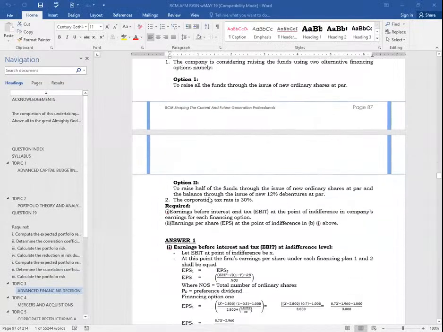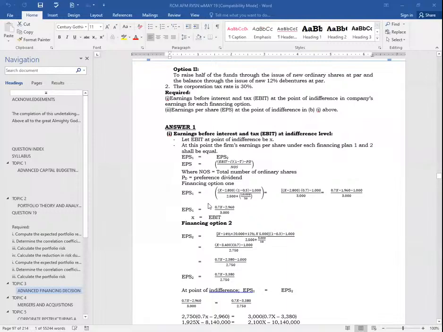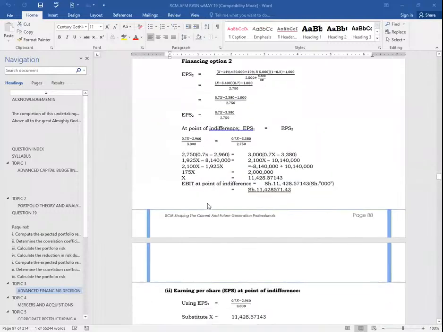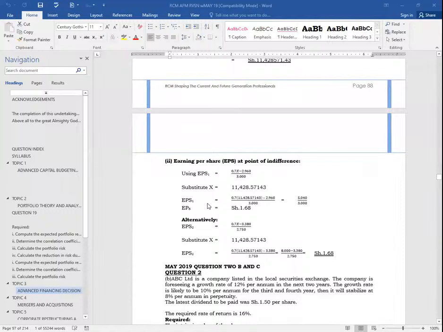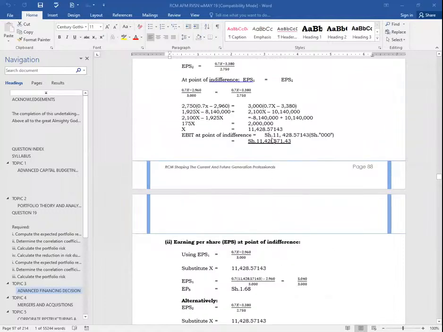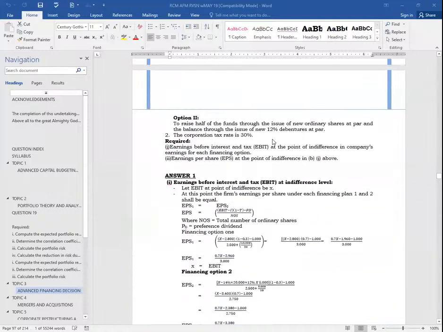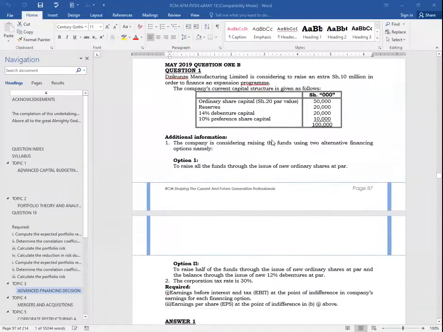Okay, so the question is right with us here. You can see the ones who got 1.68 here. They got 11 something here. Great. So what are we told here? We are told in May 2019 that Zikunze Manufacturing Limited is considering raising an extra shillings 10 million in order to finance an expansion program. The company's current capital structure is given as follows.